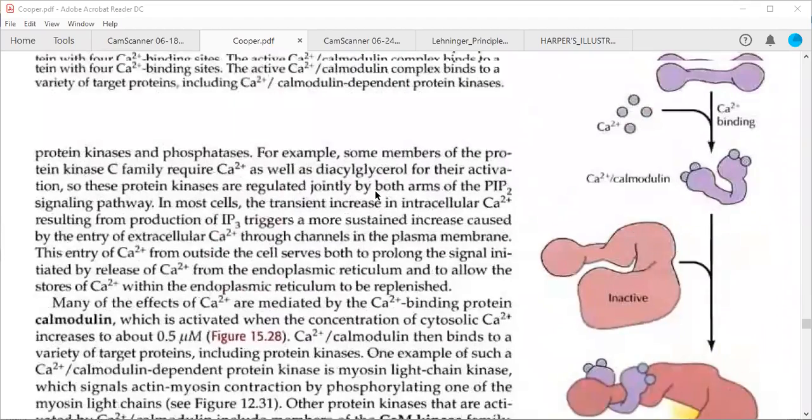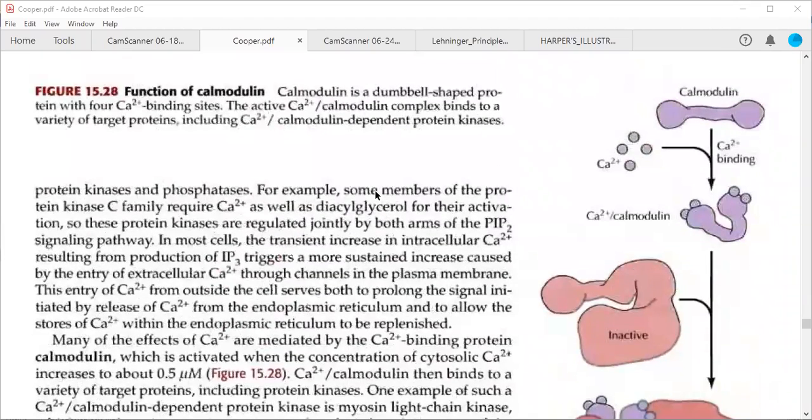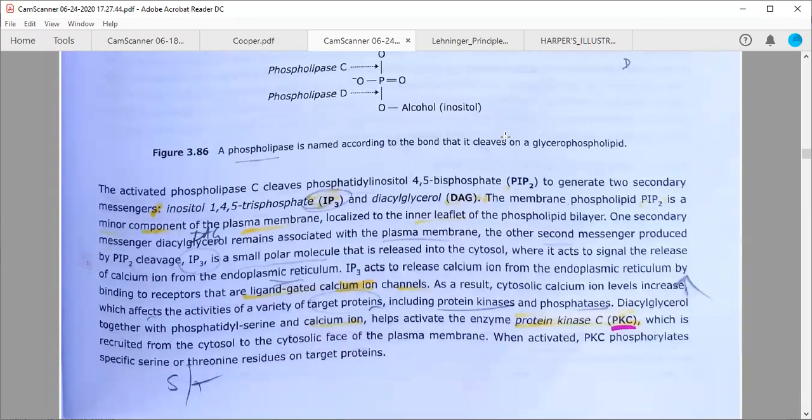So now what is the mechanism, how is this particular protein kinase C going to affect our target proteins? Someone is saying, sir, no doubt. Okay, Shreya is saying I am getting everything. So fine, very good.